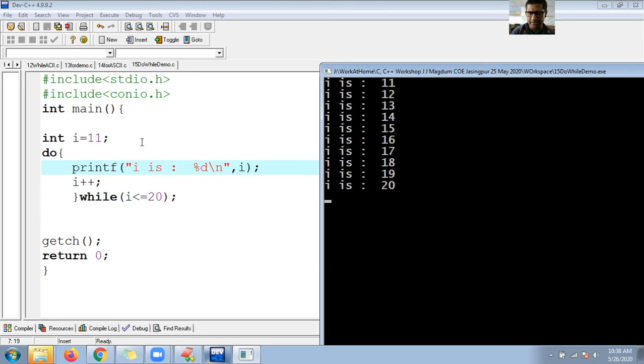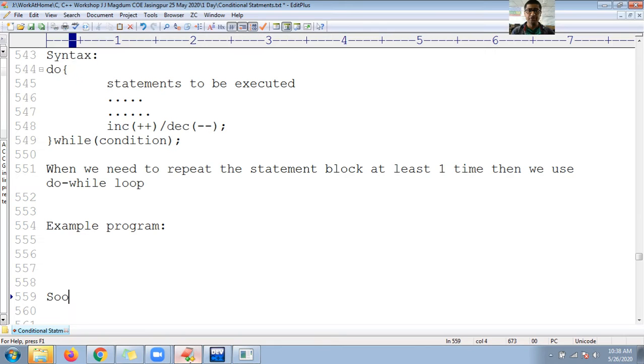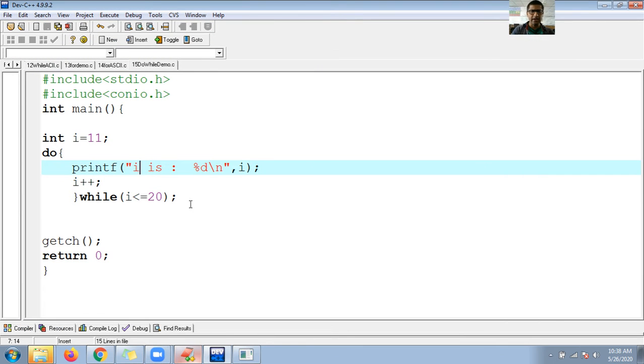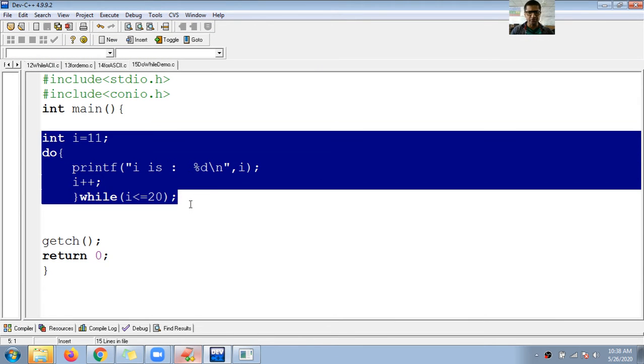Now I want to show whether the do block really executes once before checking the condition or not. So let us see the proof. First let me have a copy of this program. So Control C.